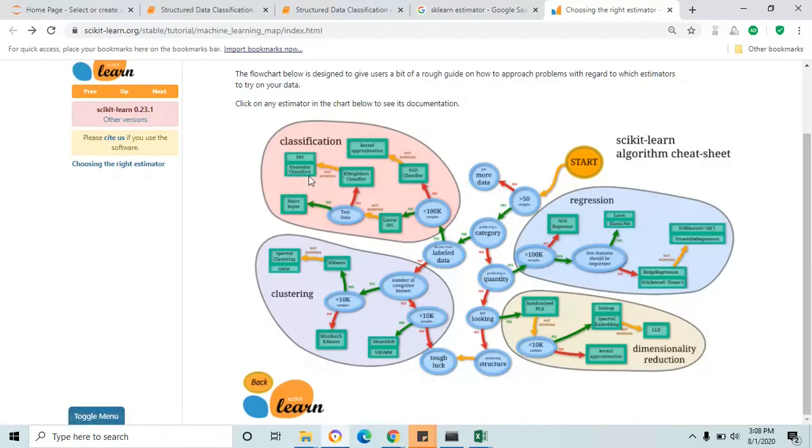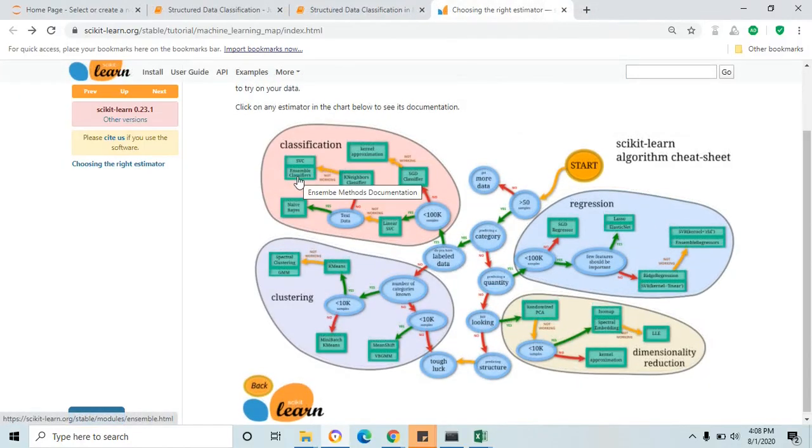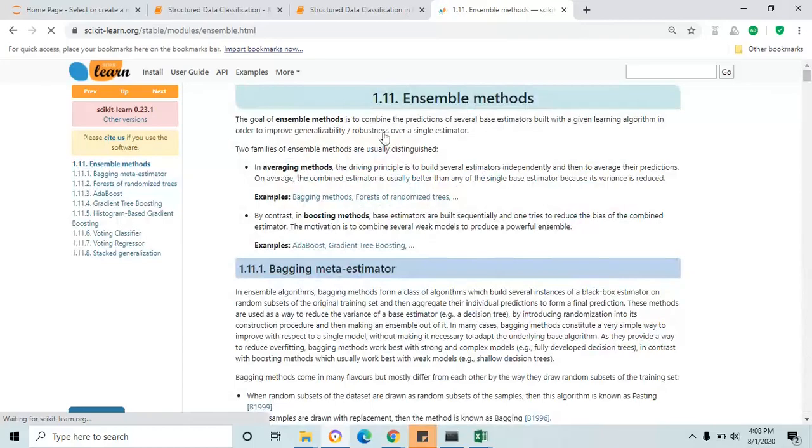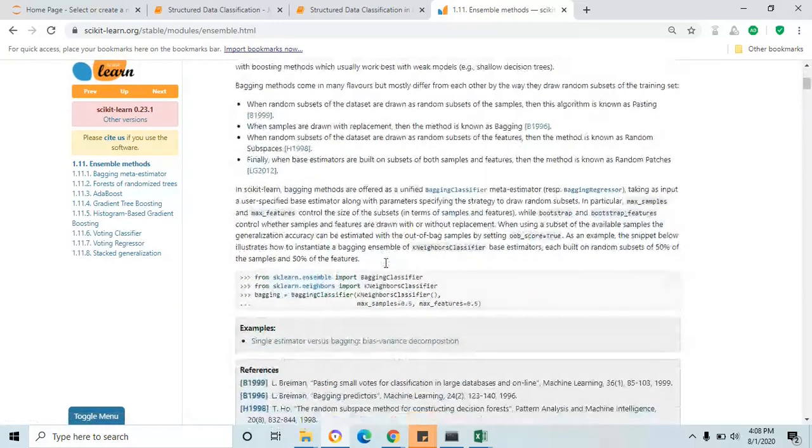So now I'm going to pick some of the algorithms among these three which suit our data. Okay, this is how we have to use the algorithm cheat sheet to choose the algorithm for our problem. Okay, fine. Click ensemble classifier. This will redirect to the ensemble classifier methods, where you can find some of the algorithms. I'm going to use some of the algorithms with our data to experiment.